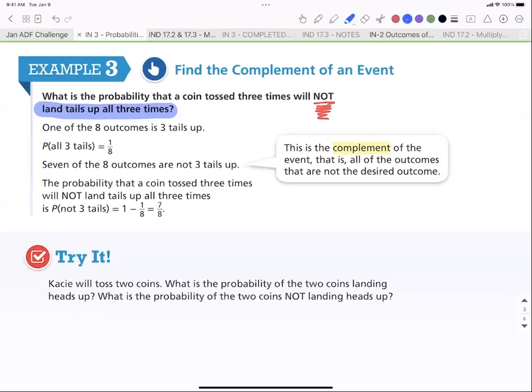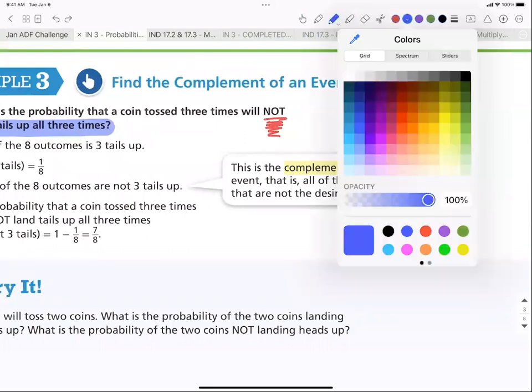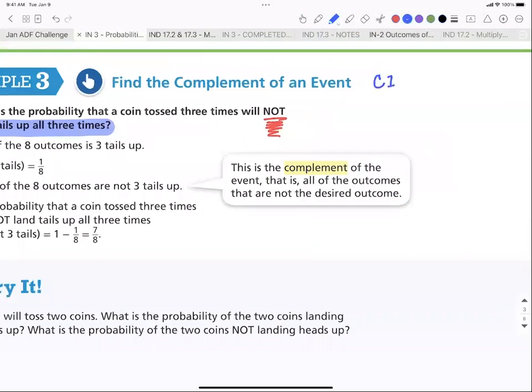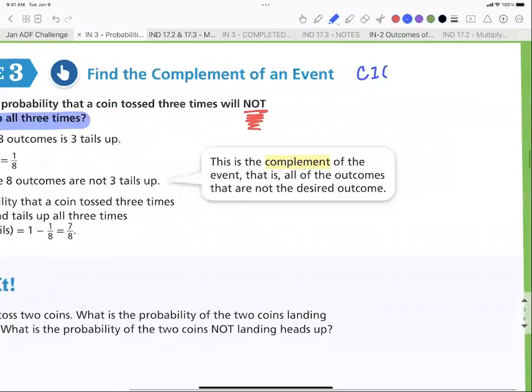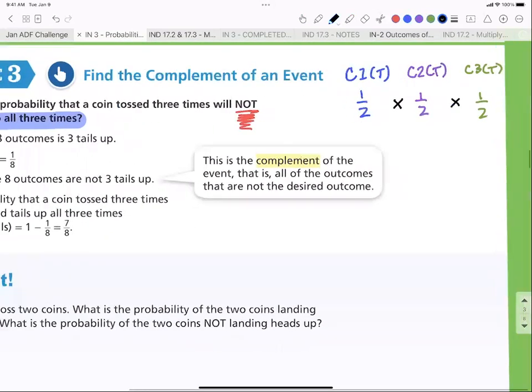And we can do this, right? This is easy peasy. We've done this already. Nope, let's get a pen. There we go. Coin 1. Landing, what do I want? Tails? Yeah. Coin 1, landing tails up. What's my probability of that happening? 1/2. Coin 2, landing tails up. What's my probability of that happening? 1/2. Coin 3, landing tails up. What's my probability? All right. So to find compound probability, what is 1/2 times 1/2 times 1/2?